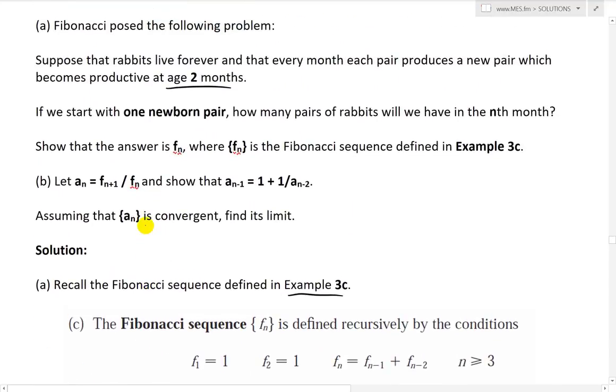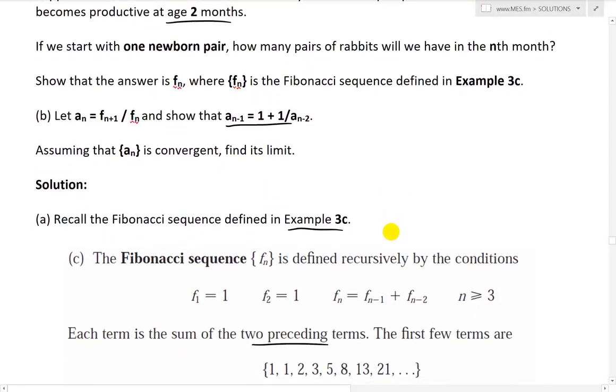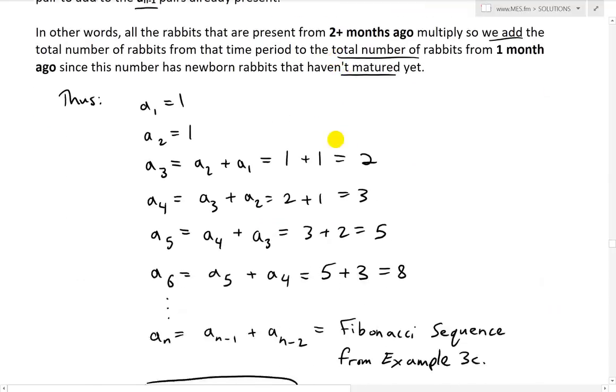So part B says, let a_n equal F_(n+1) divided by F_n, and show that a_(n-1) equals 1 plus 1 over a_(n-2). And then we're asked, assuming that a_n is convergent, find its limit. Very, very interesting. Let's see what we can come up with right here.